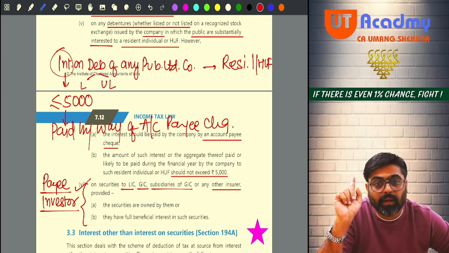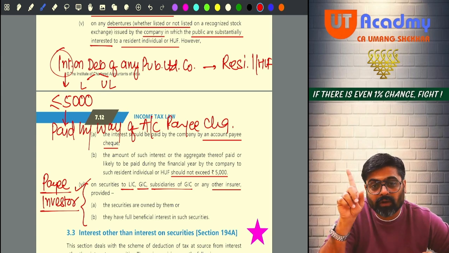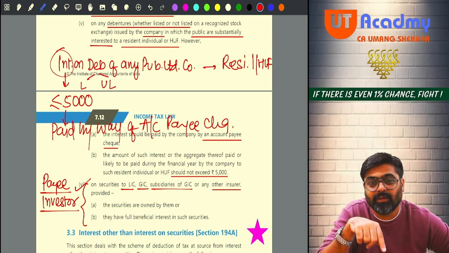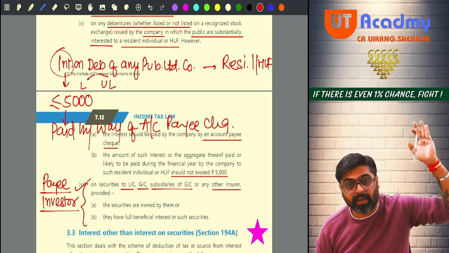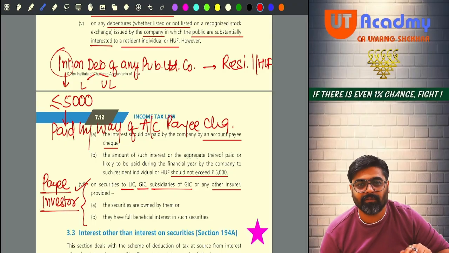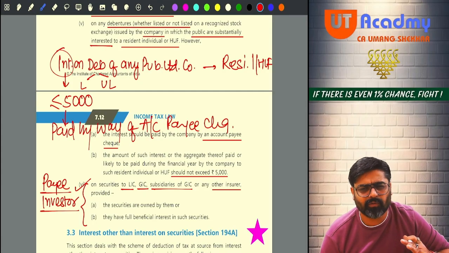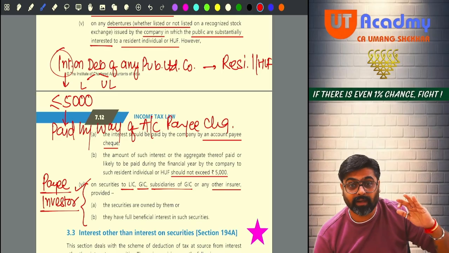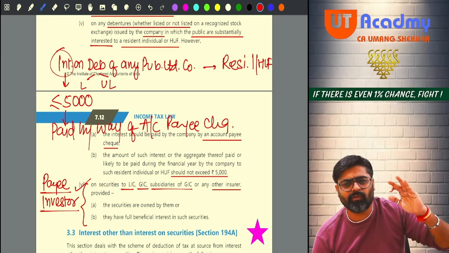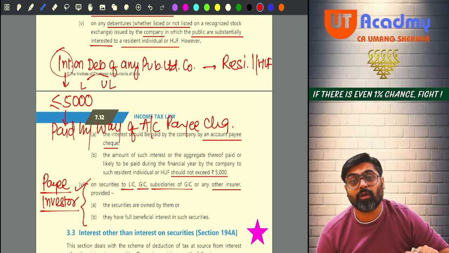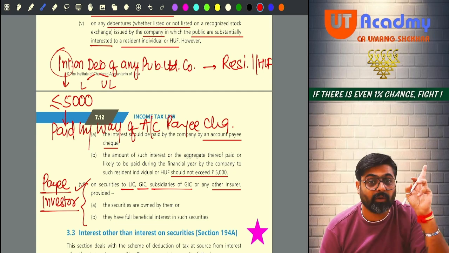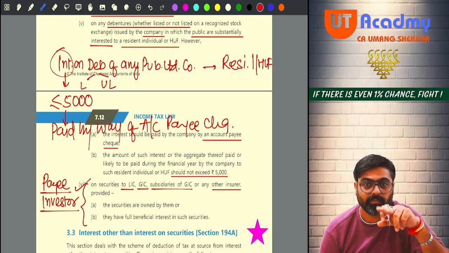Okay. And do you remember in one of the questions in total income, this point also came. Interest on debentures, on that the TDS was deducted and at the time of calculating the tax liability, we took the tax credit of this TDS also. 6284 or something like that, the amount of net interest was there. And from that, the TDS was either 7540 or something like that, and the gross amount was coming. So in your computation of total income also, this point was exploited. So be very careful.